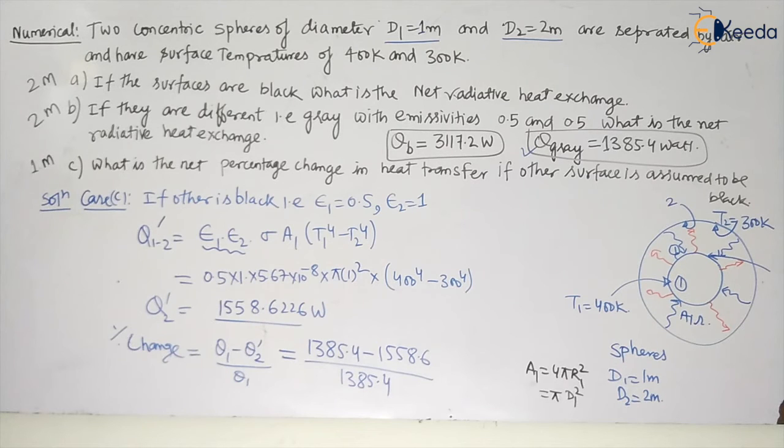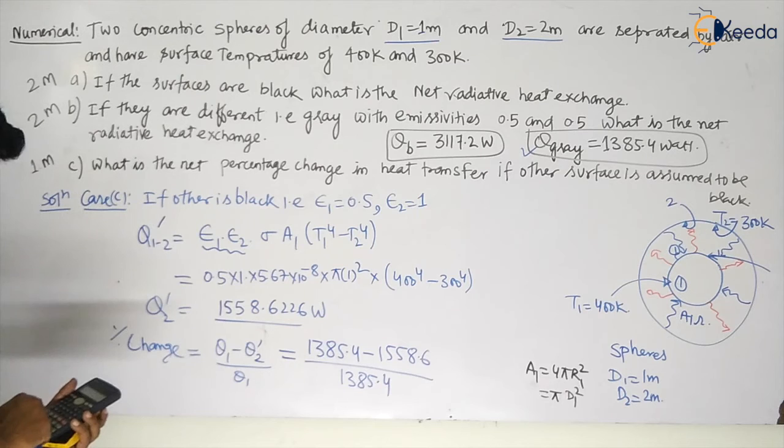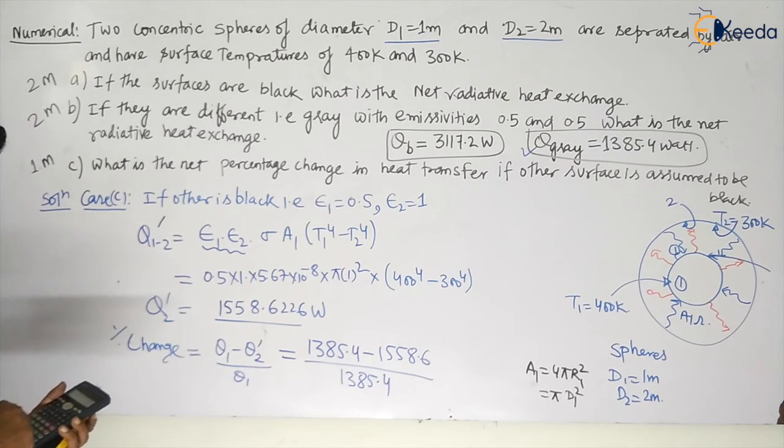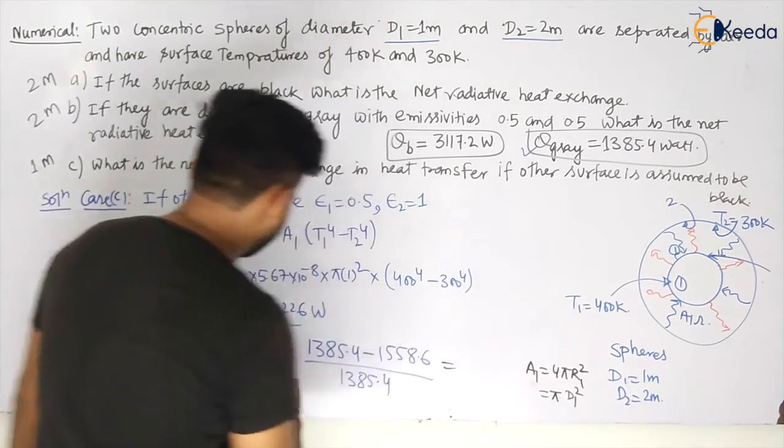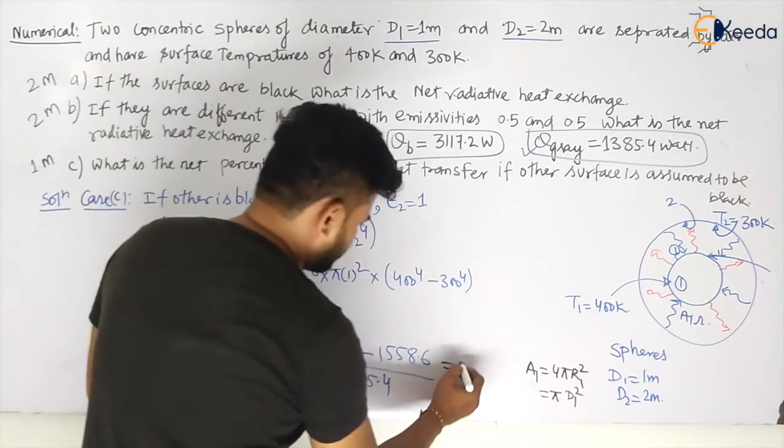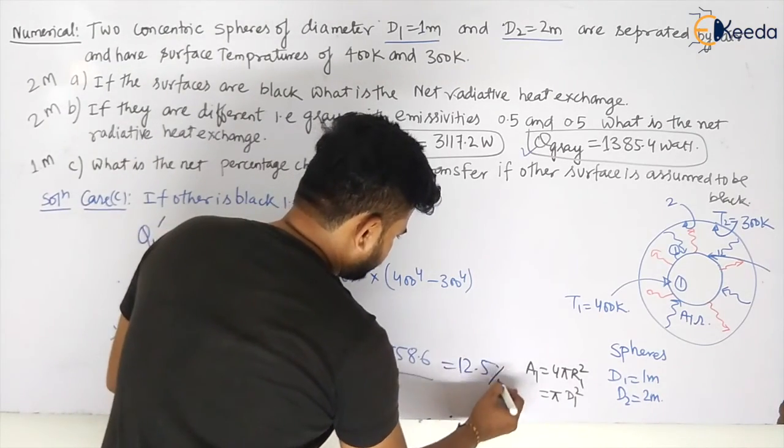So let us take it. So this will be 1385.4 minus 1558.6 divided by 1385.4, my dear students. So multiply by 100. This will be 12.5. This will be negative, so that will be Q2 should be in this side. So this will become 12.5%, my dear students.